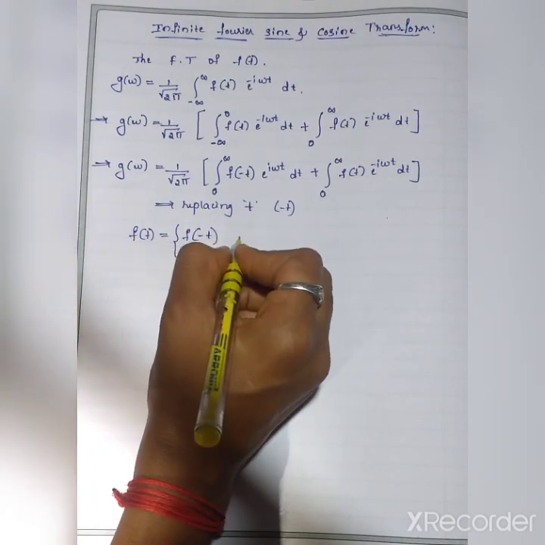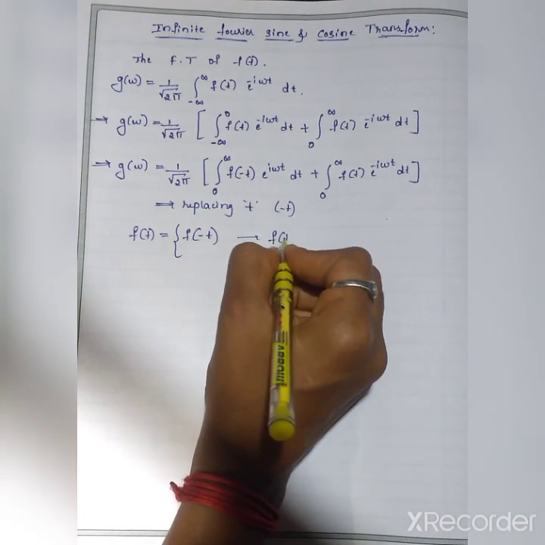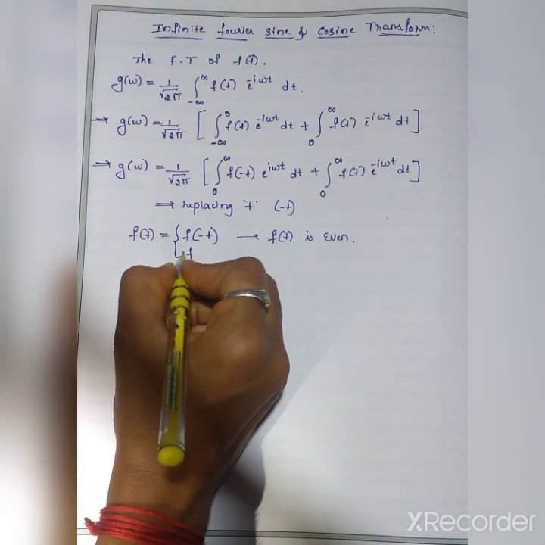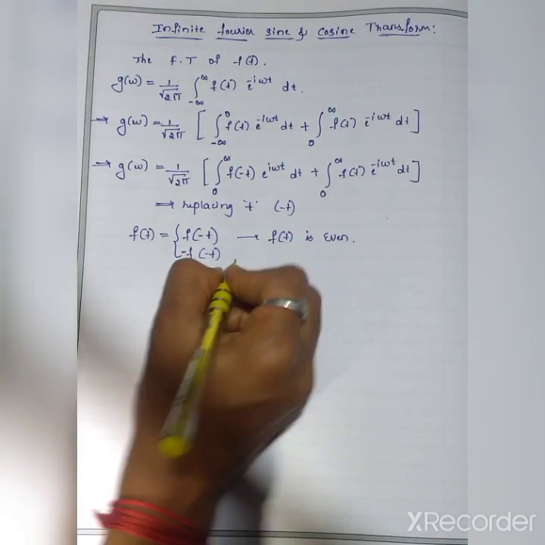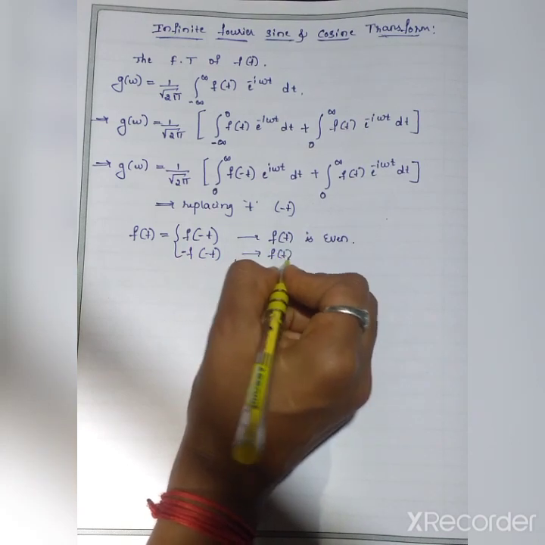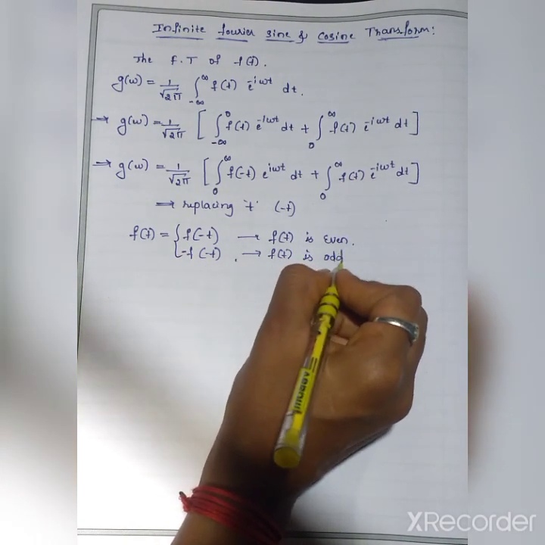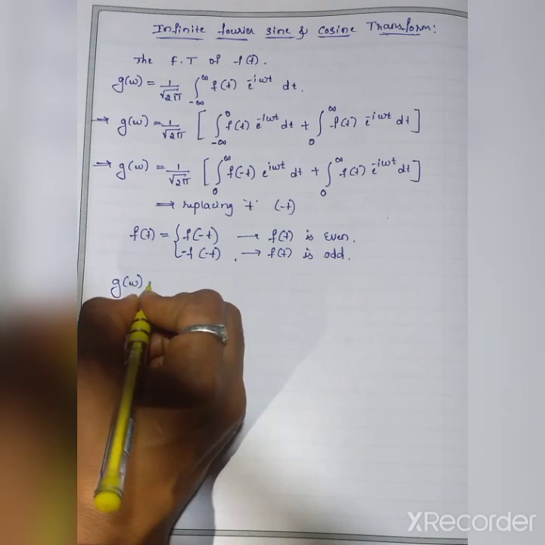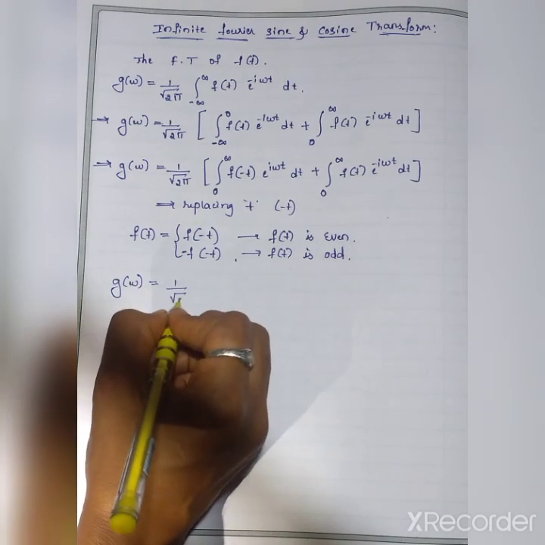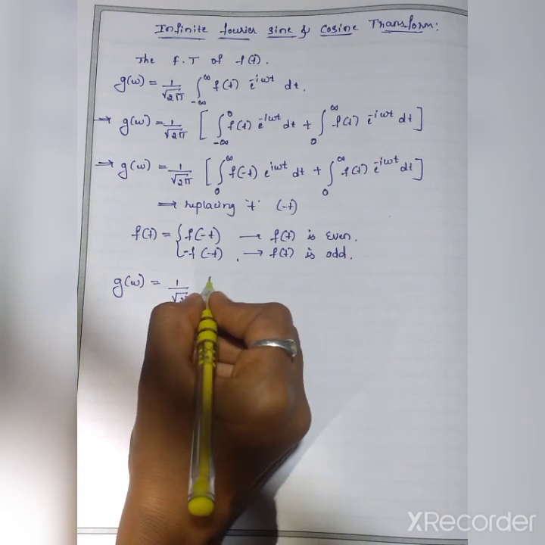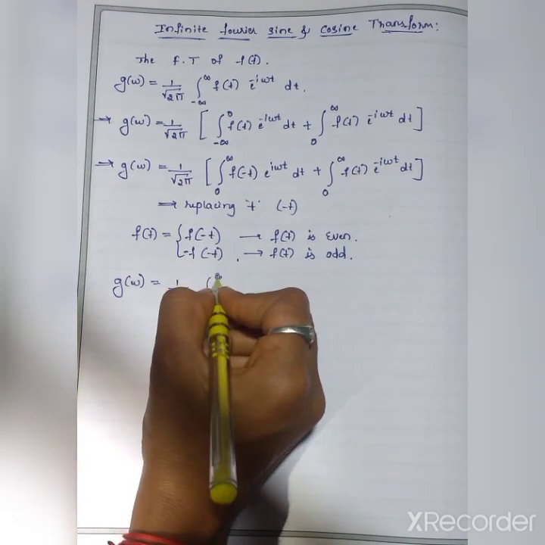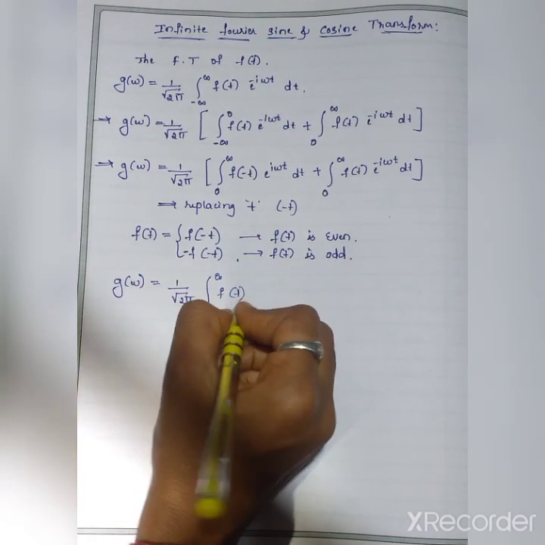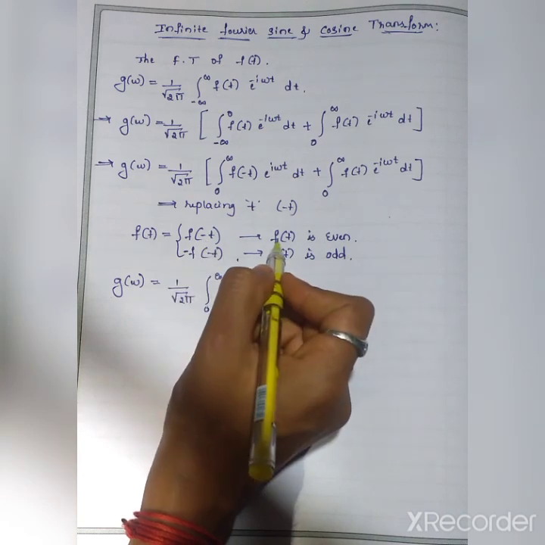Now see here, already we know the one condition: f of t equals f of minus t if the function f of t is even. Next, f of minus t equals minus f of t means the function f of t is odd. Even function and odd function, all of you are familiar with this. Now what will happen? g of omega equals 1 by root 2 pi integration of 0 to infinity f of t, when the function is even, f of minus t equals f of t.